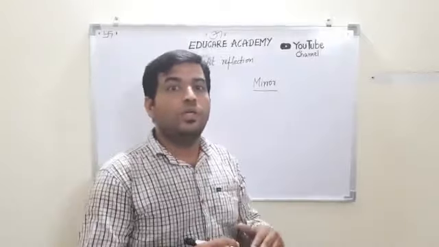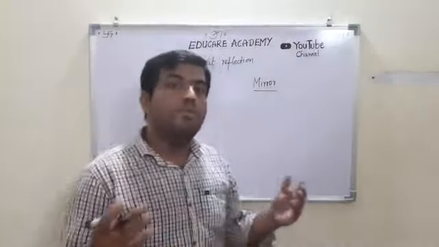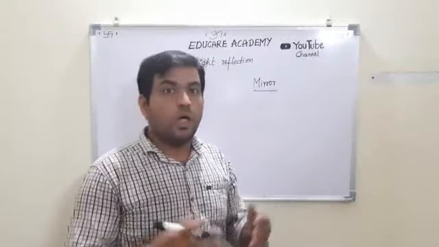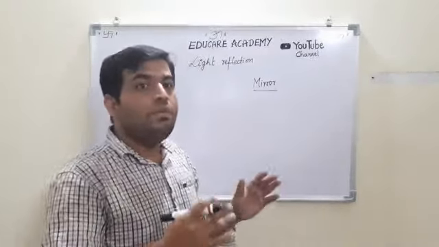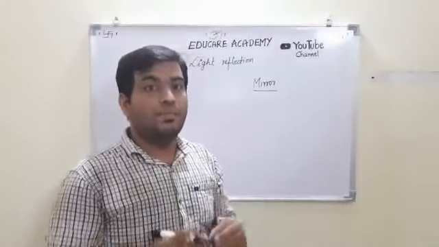So how are we going to show this in a diagram? In the light chapter, we call it a ray diagram, not just a diagram. So in every example, I am going to use the term ray diagram.